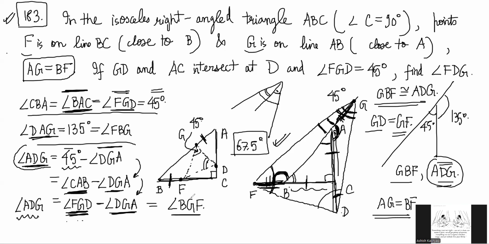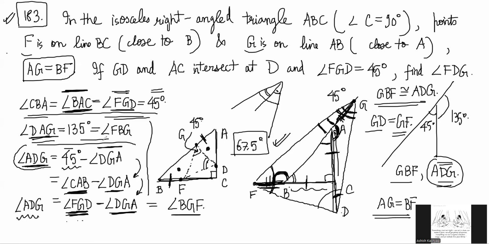The same logic can be done if you had made a figure like this. Again, we have to prove that GBF is congruent to ADG, and you can do that if you are careful and you do these steps. Do you understand what I'm saying? But it is easier to do in the big figure. In the big figure, you just have to join F to D, D to G, and then think of all the angles that we know. 45, 45, 45.